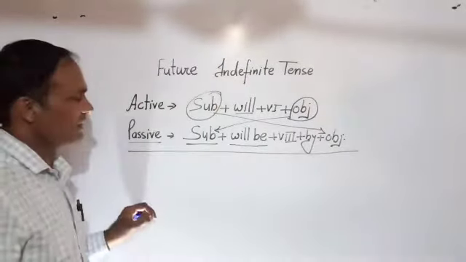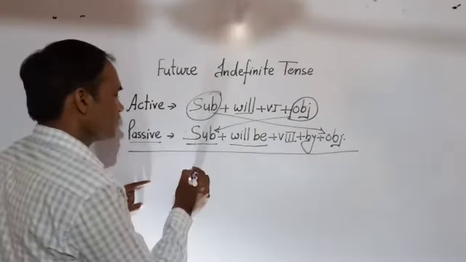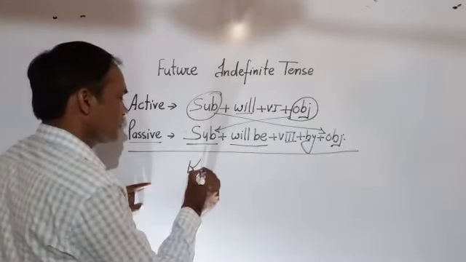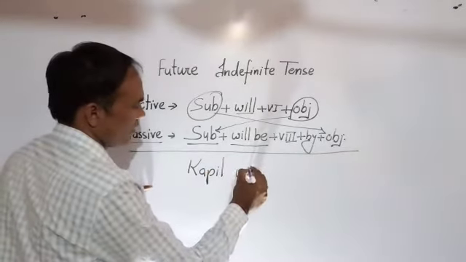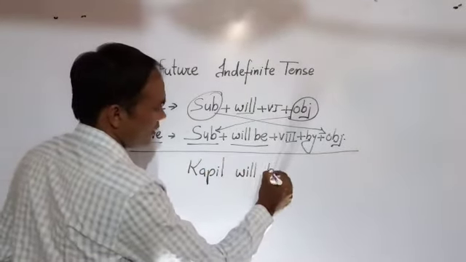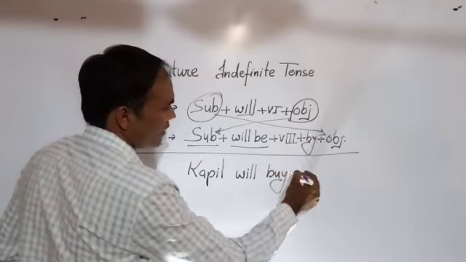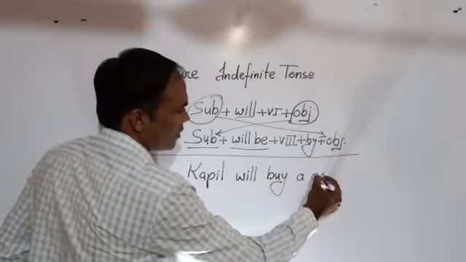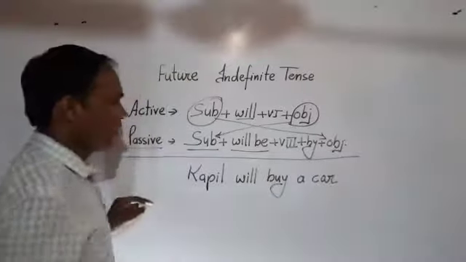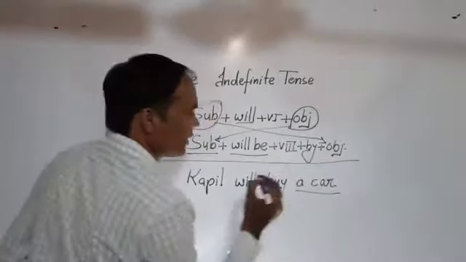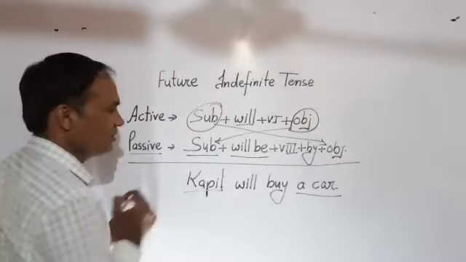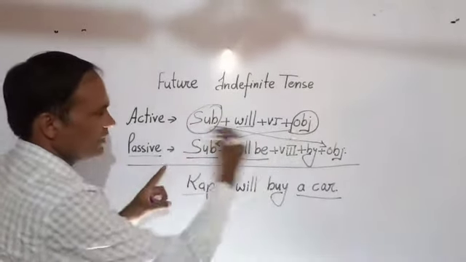Now see the example. Kapil will buy a car. Now a car is object here and Kapil is subject. Change will be there.